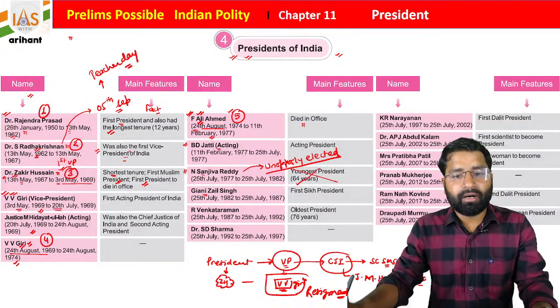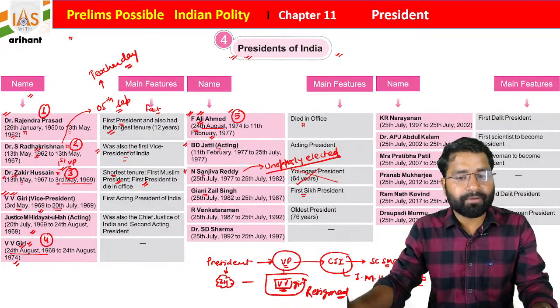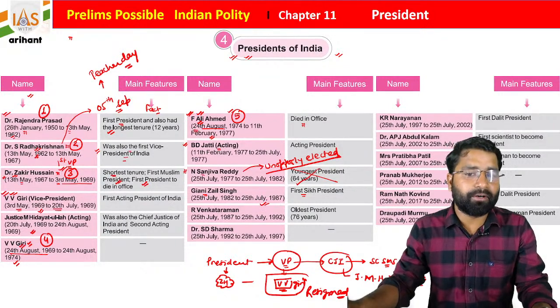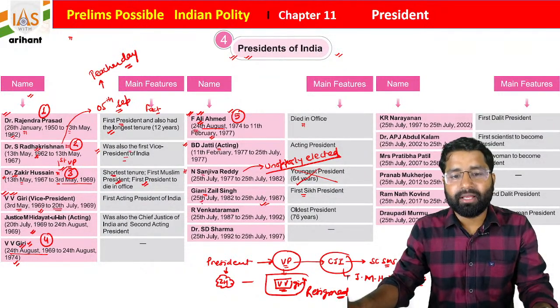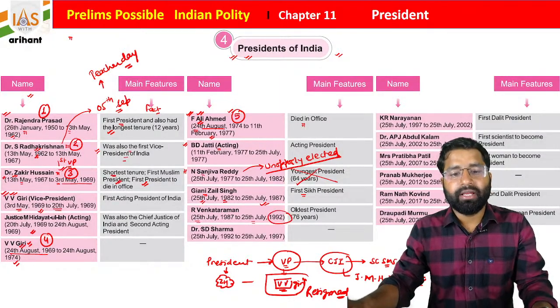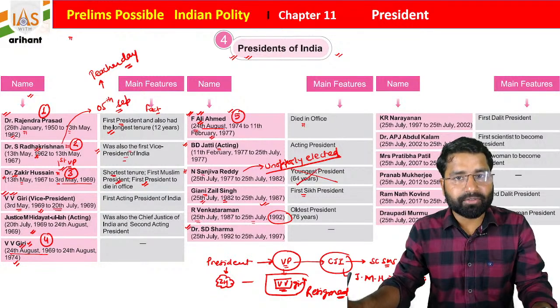Okay, he was the first Sikh president of India, and he started working from 25th of July 1982, and his tenure was completed on 25th of July 1987, students. After that, R. Venkatraman took charges on 25th of July 1987, and he worked up to 1992. Then Shankar Dayal Sharma became the president of India.